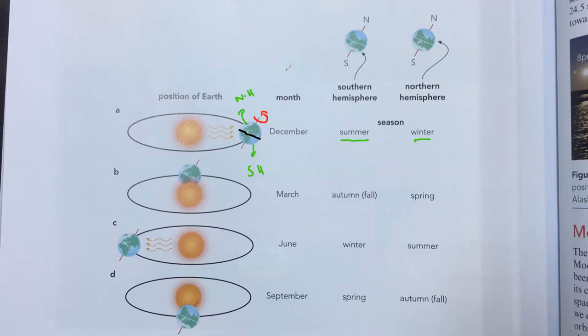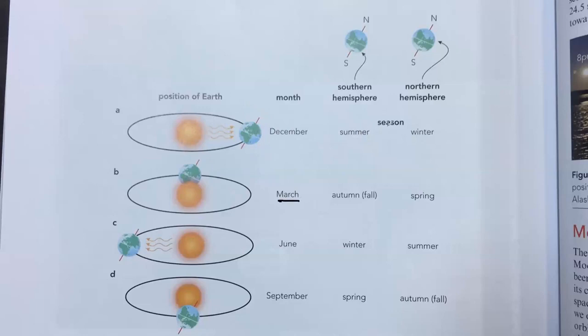Yes, sir, clear. Now, what will happen after 6 months, or here the 3-month duration is given. First, in December, for example, in the southern hemisphere we have summer, and in the northern hemisphere we have winter. Now after 3 months, it will cover 1/4 of its orbit, like in March.